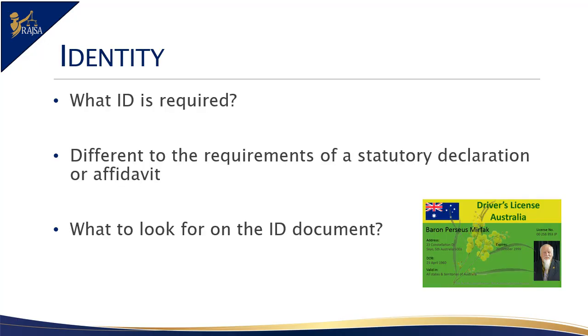You are required to verify that the person making the enduring power of attorney is the person identified in the enduring power of attorney. Therefore, check that the names, address and date of birth in the identity documents they provide to you match what is specified in the enduring power of attorney. This may require multiple ID documents to get this information. For example, a passport on its own does not provide an address. Neither does a Medicare card. A combination of a passport and several utility bills in the donor's name will provide the information required. Of course, a driver's licence has all the information, but not everybody has one.